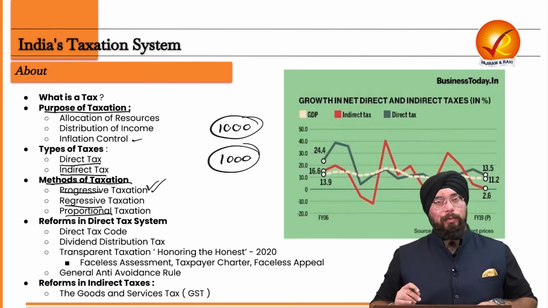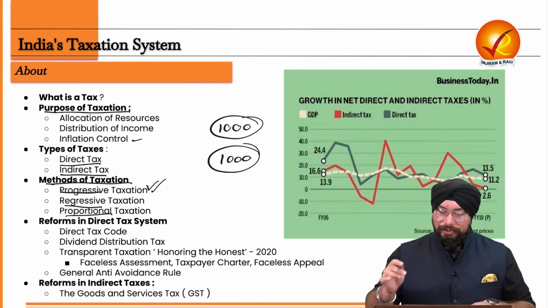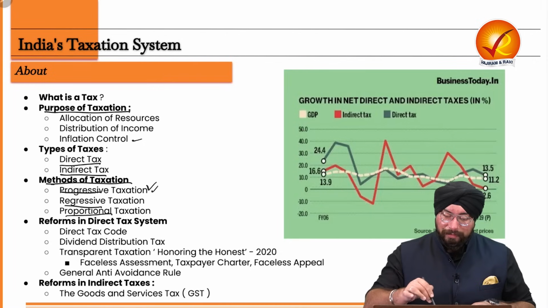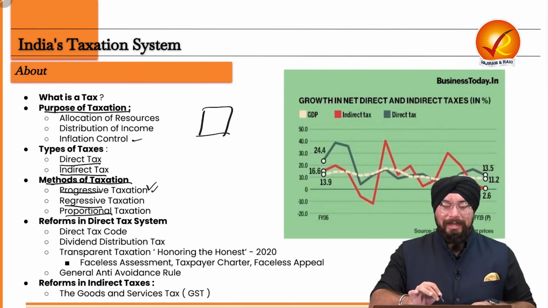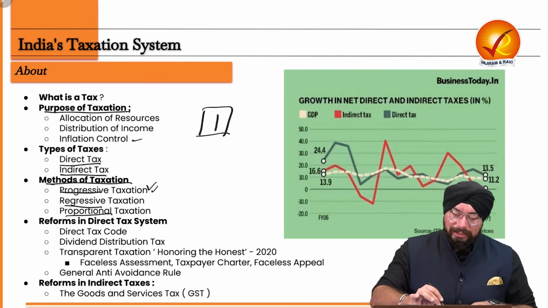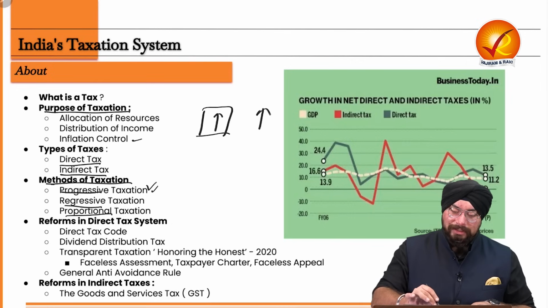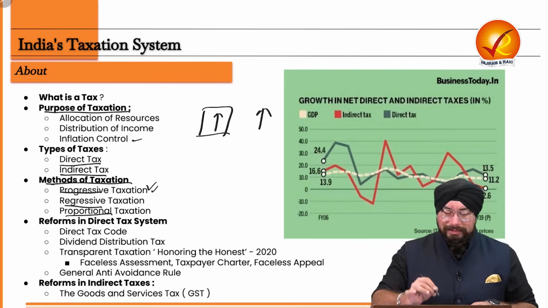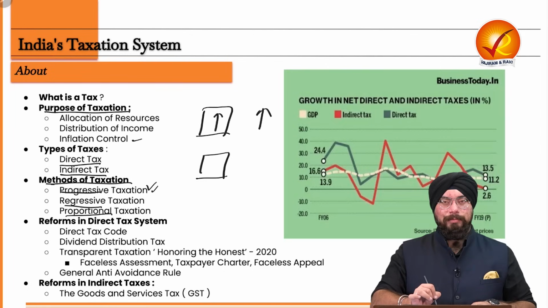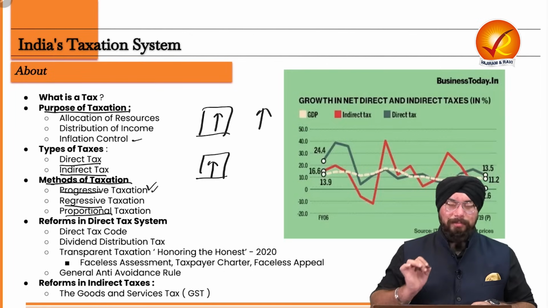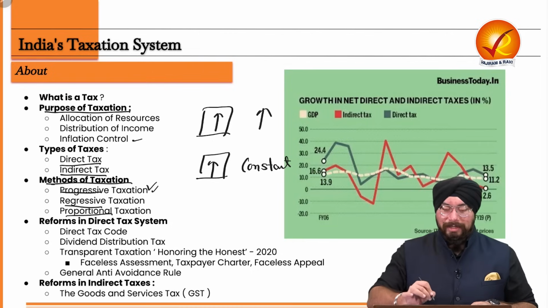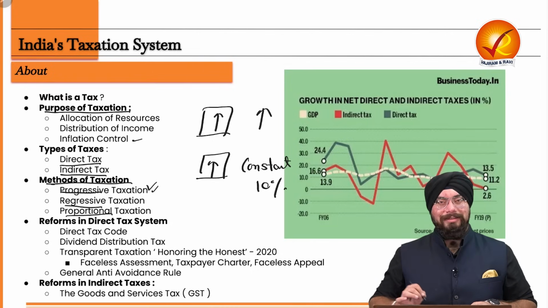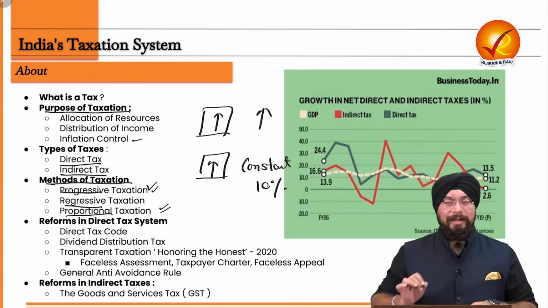Now let's talk about proportional taxation. If you remember, when we were discussing progressive taxation, we discussed various slabs, and as the income increased, we saw the tax rate also increased. But let's say now we have different slabs and in those slabs income increases, but the tax rate remains constant, that is 10%. That will be known as proportional taxation.